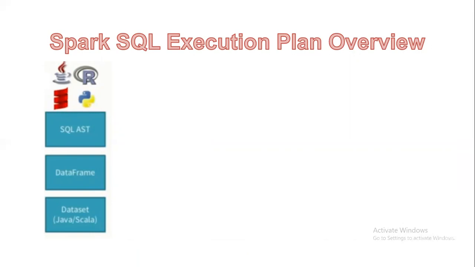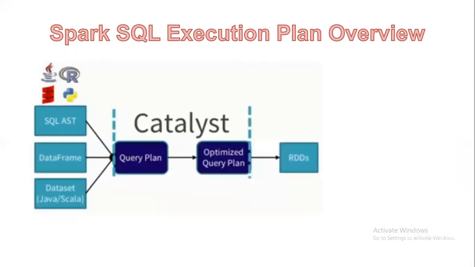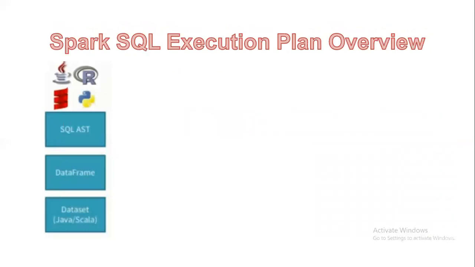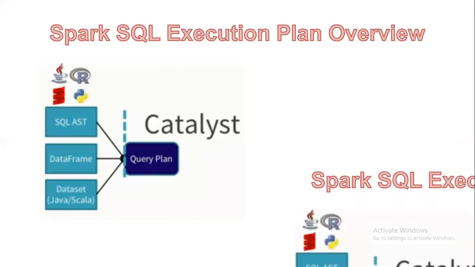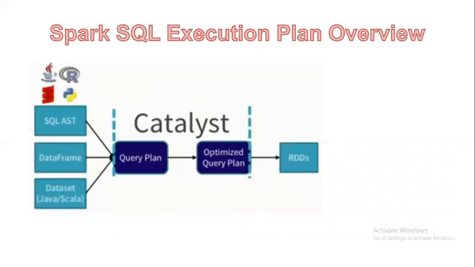So we will see what the sources are. Here we have SQL, AST, DataFrame, Dataset, that is Java, Scala. All these DataFrames we have. First, we generate the query plan, which was discussed earlier. From the query plan, we generate the optimized query plan.